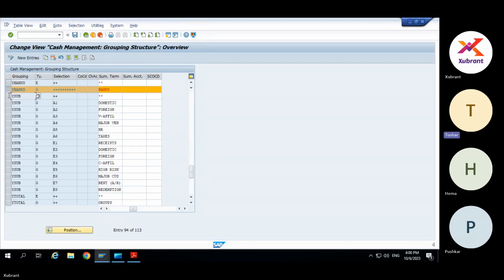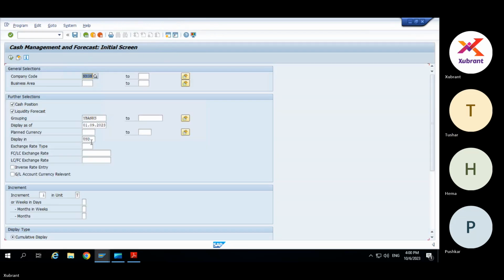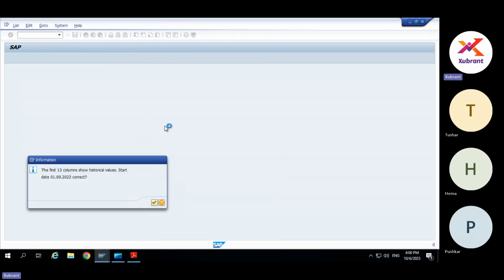Yeah, exactly. Because I can see grouping and level. Now it is G for banks. Let's try with the sub. It has more breakup.